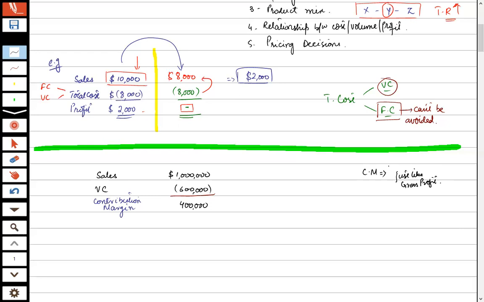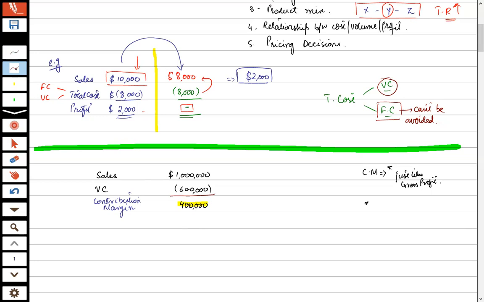The second thing is that contribution margin is referred to as the cushion, the leverage available to the organization towards its fixed cost. It means if we have a contribution margin of 400,000, then how much can we afford towards the fixed cost?